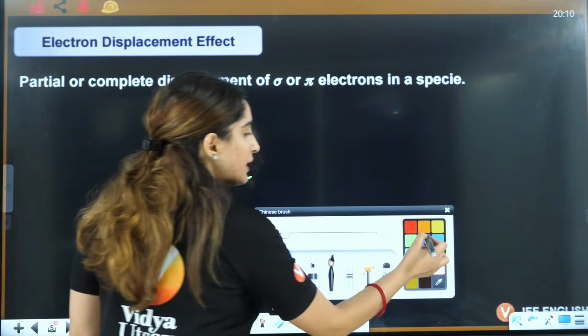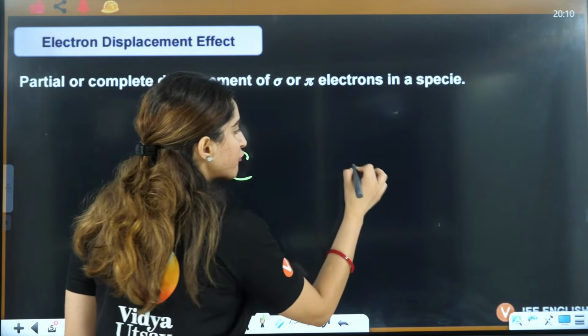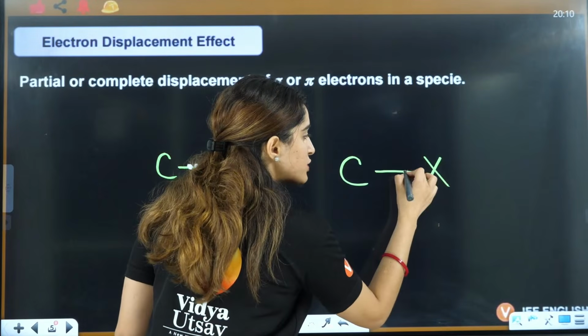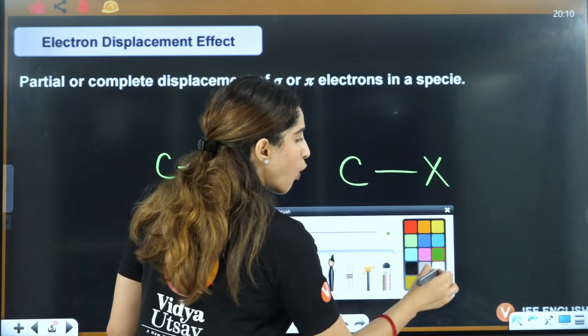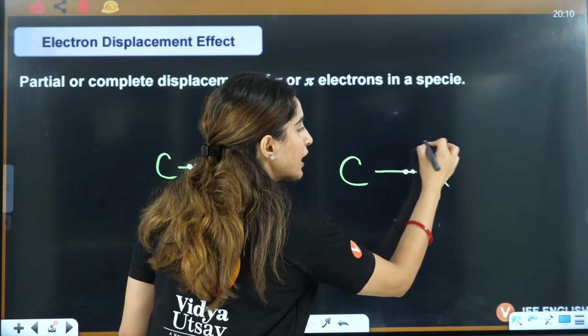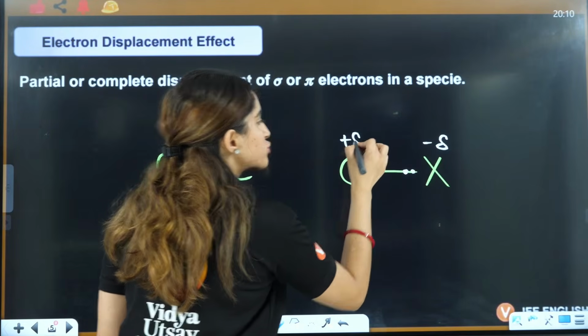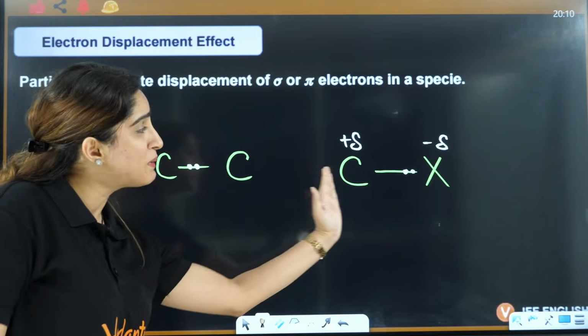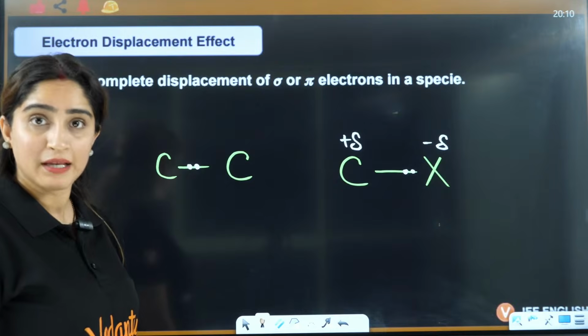But if you have carbon and halogen, then the electrons will lie towards the halogen side. Why? Because halogen is more electronegative. That is actually the displacement of electron.